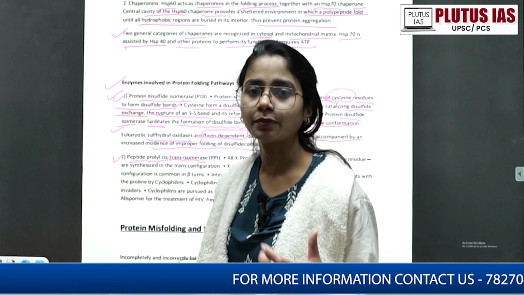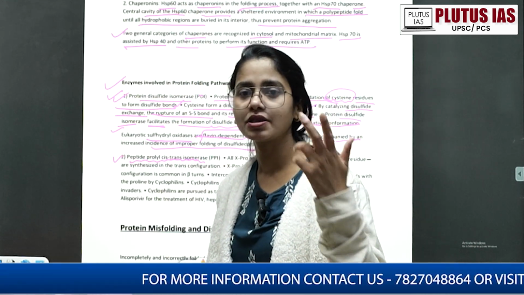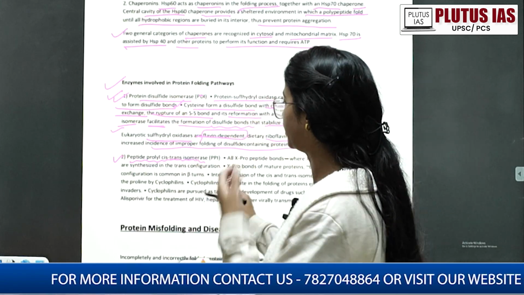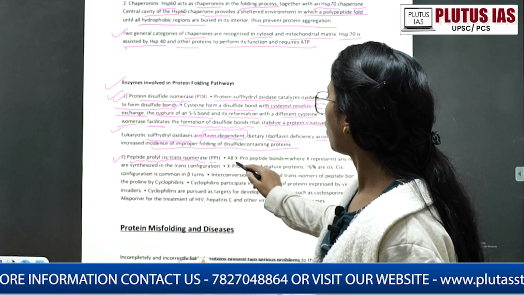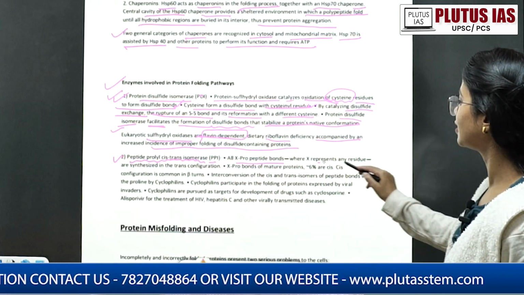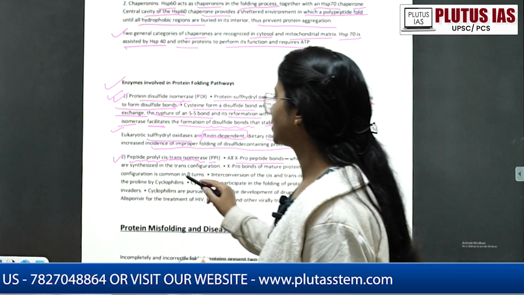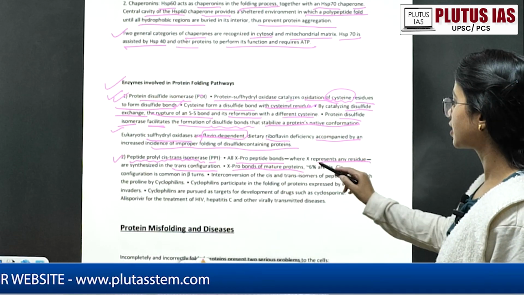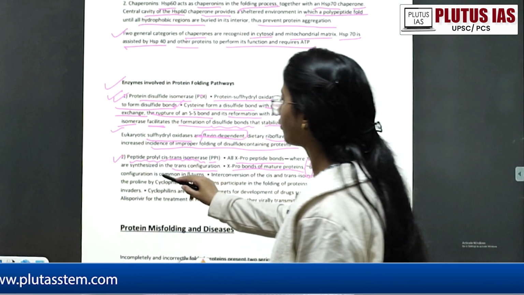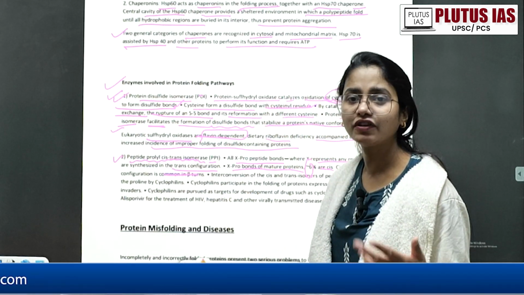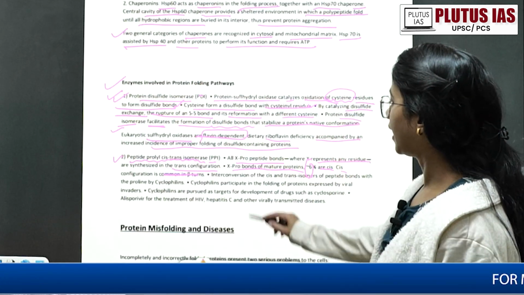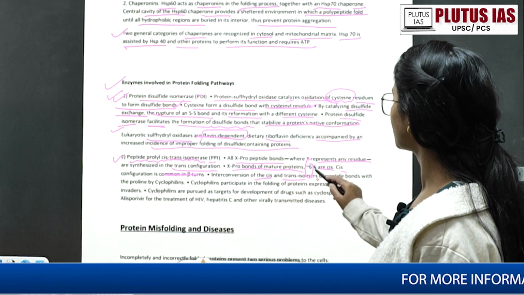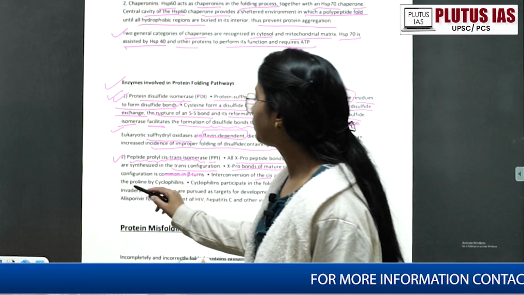Simply, in that protein folding, you can talk about the three things: chaperones and the enzymes. Enzymes, majorly, are your two enzymes. Isomerase: all the X-pro protein bonds, where X represents any residue, are synthesized in the trans configuration. Six percent of X-pro bonds of mature proteins are cis, as the cis conformation is common in the beta subunit, and we know that alpha or beta subunit. And the interconversion of the cis and trans isomers of peptide bonds with the proline.